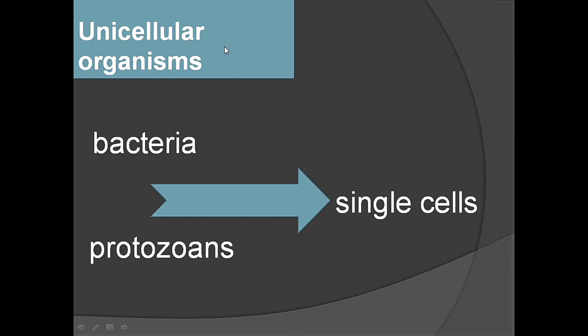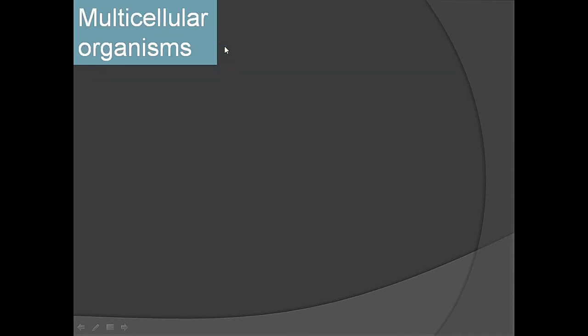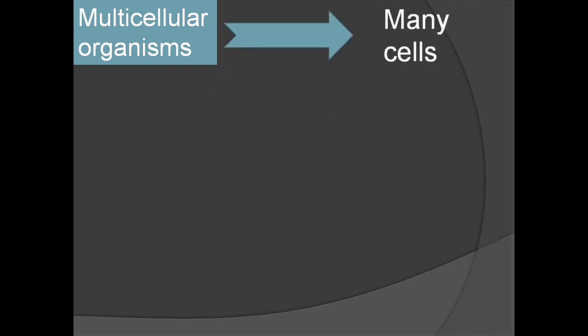What is the opposite of unicellular? Multicellular organisms. Multi means many. We are multicellular. A lion is multicellular. A coconut tree is multicellular. Multicellular organisms are made up of many cells.